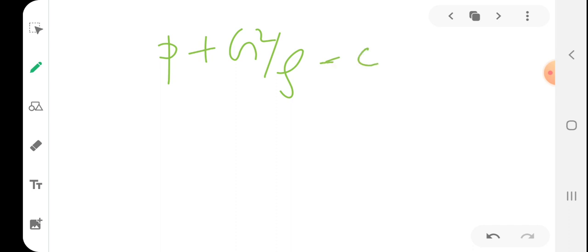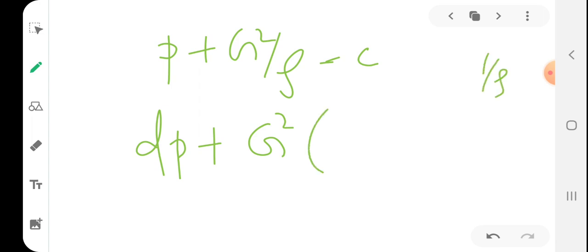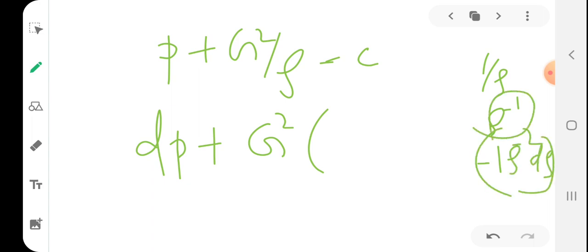I am converting this equation to differential form. So the differential form is dp plus G squared, where G is constant and rho is a variable, times the differential of 1 by rho. When 1 by rho is differentiated, that is rho raised to minus 1, we get rho raised to minus 2 times d rho. So this will be the differential form of rho raised to minus 1.